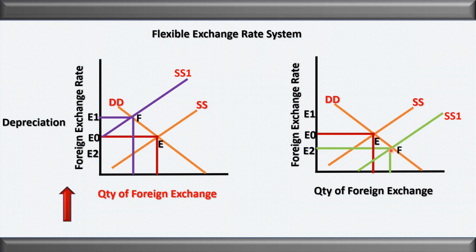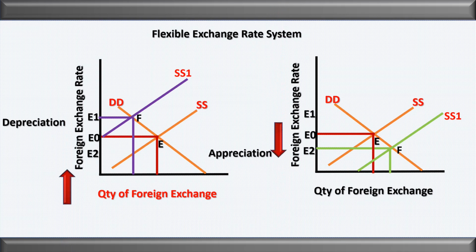So because of the increase in the supply of foreign exchange, the exchange rate falls from E0 to E2. That is called appreciation of the Indian currency, because the value of the Indian currency has improved. The domestic currency has become stronger.